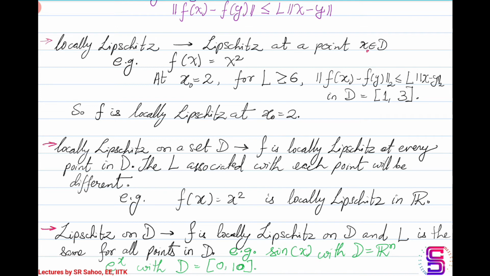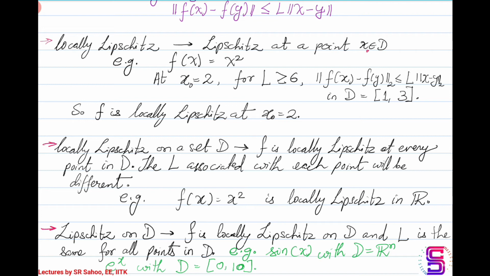Okay, f is going to be Lipschitz over all the points in D because f has to be locally Lipschitz. In addition to this, there is one common, finite positive constant that you can find, which can act as a Lipschitz constant for all the points.